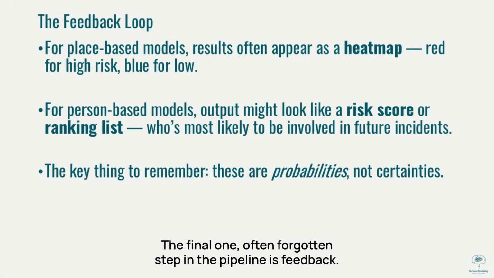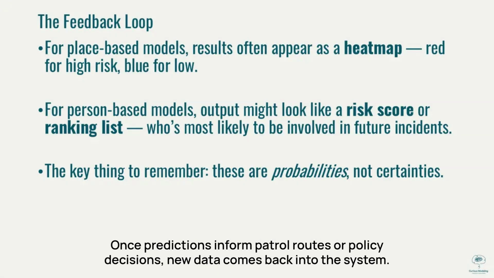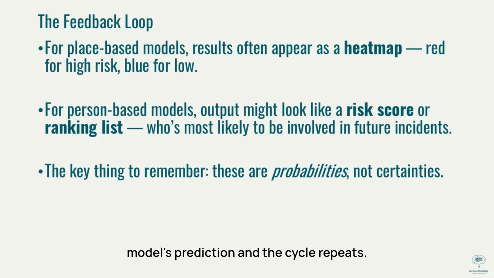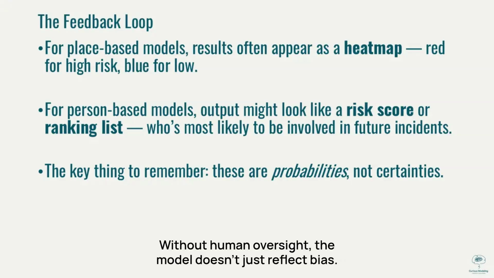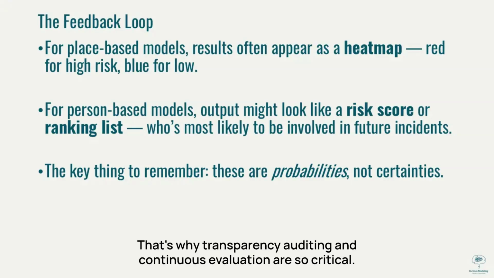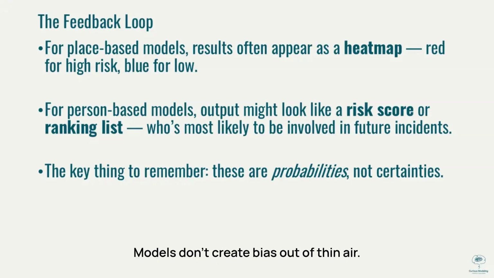The final, but often forgotten, step in the pipeline is feedback. Once predictions inform patrol routes or policy decisions, new data comes back into the system. If police patrol an area more often, they record more incidents there, which confirms the model's prediction. And the cycle repeats. Without human oversight, the model doesn't just reflect bias, it amplifies it. That's why transparency, auditing, and continuous evaluation are so critical. Models don't create bias out of thin air, they automate whatever's already there.